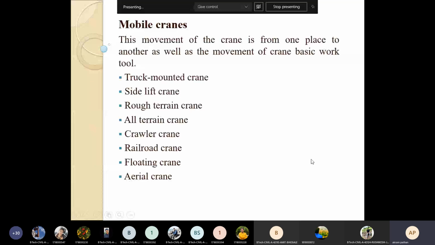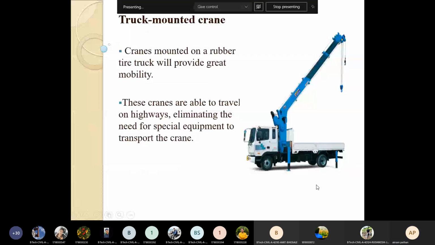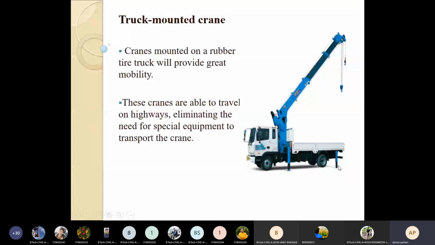So these are the types of the mobile cranes. Now, as far as concerned with the truck mounted crane, see here, this is a particular truck, and it also has a jack to balance the load of the truck or balance the load of this particular crane. So the crane mounted on a rubber tire truck will provide great mobility.